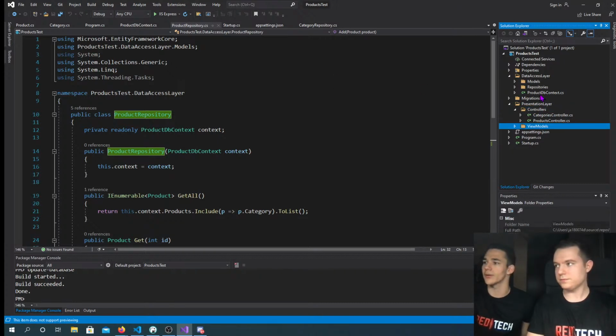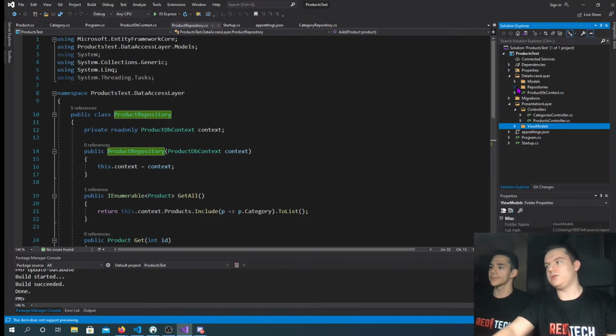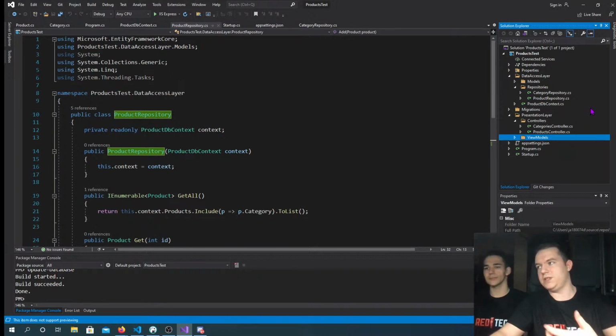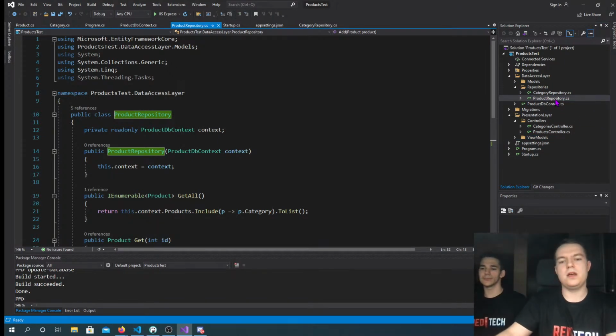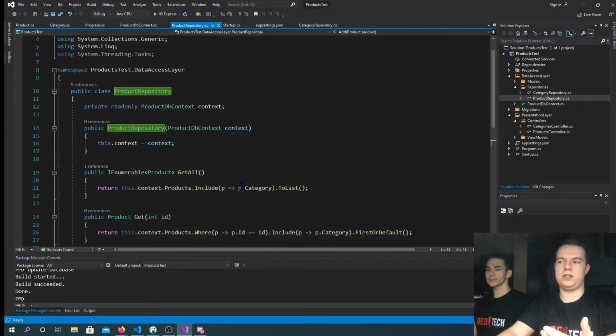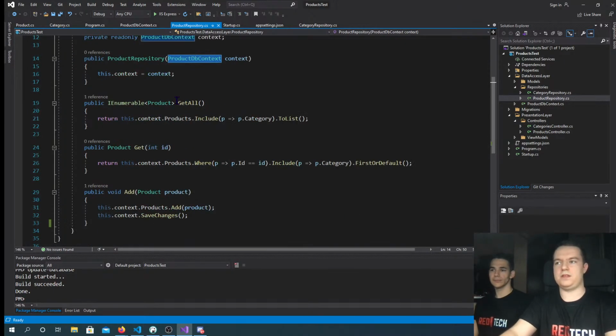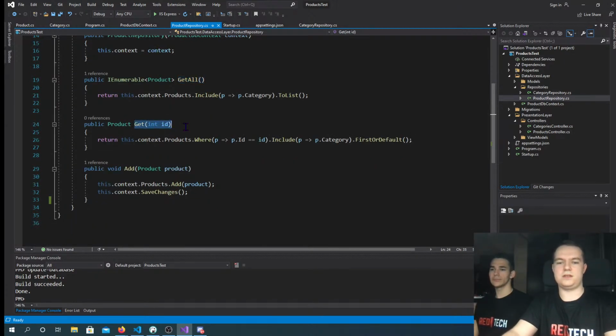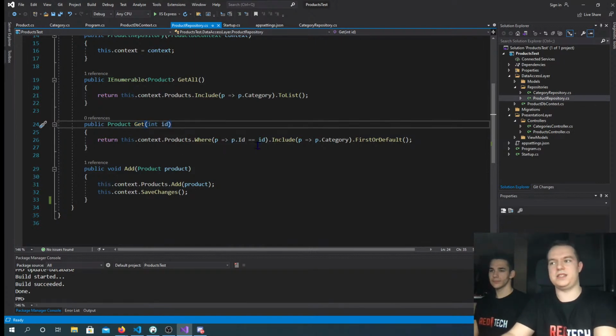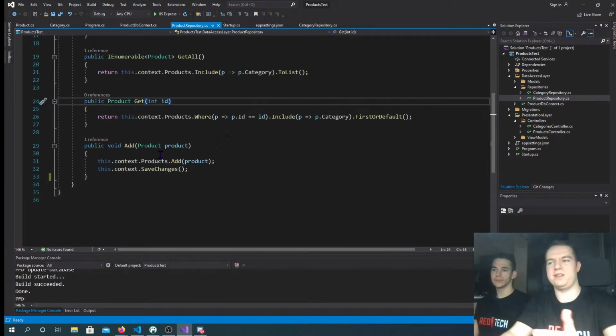Okay, so what are we going to talk about right now? Should we talk about repositories maybe? Yeah, we're going to cover repositories. Let's say in the product repository, it's already made, so it has the product DB context injected. That way we can communicate with the database through Entity Framework. And we have some methods, for example GetAll to get all the products from the database. GetById: we provide it with an ID, and it finds a specific product with that ID from the database. And then we can also add products.